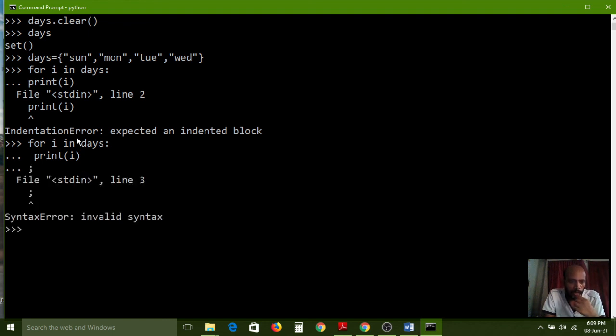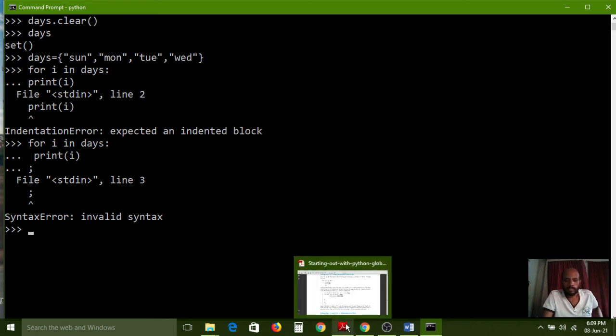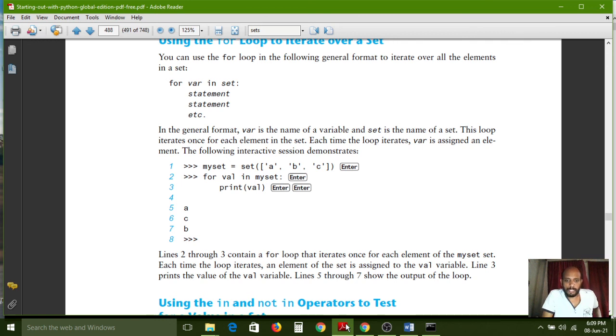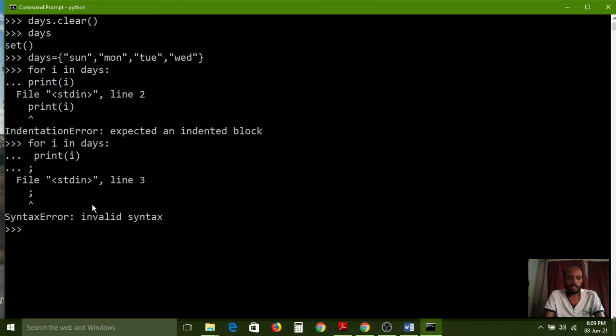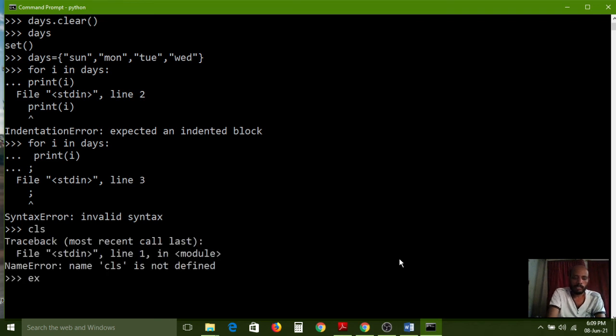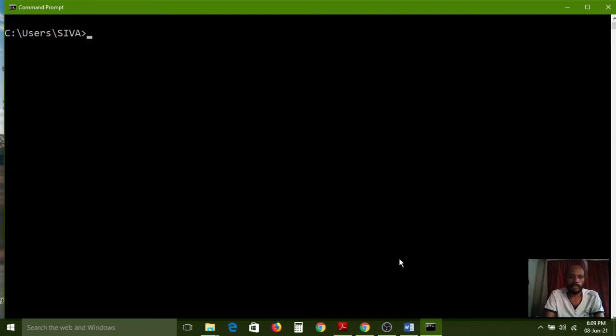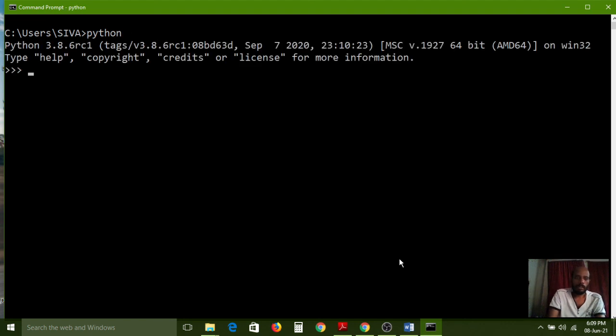Why is it showing an error? print(i). Did we forget anything? Okay, now I am using the exit function. Yeah, we need to press Enter 2 times, so that's why it is showing an error. Again I am connecting to Python. Now I am creating days again, one more time creating the set. Carefully observe. While practicing, you will also get this type of errors.